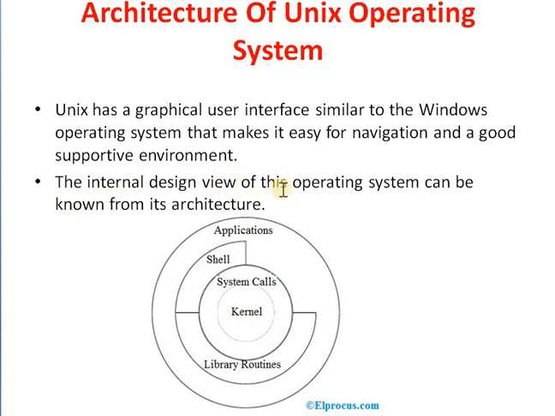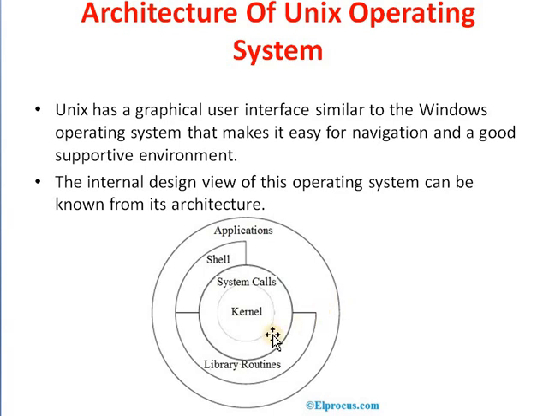The internal design of this operating system can be known from its architecture. The Unix operating system consists of the kernel, system calls, library routines, shells and the applications which are used by the user. This is the architecture of the Unix operating system.